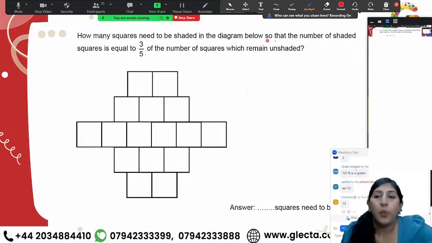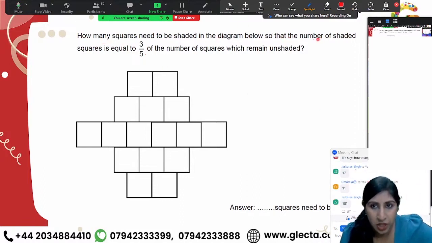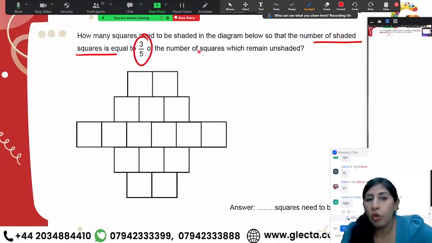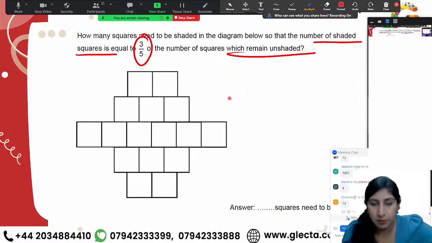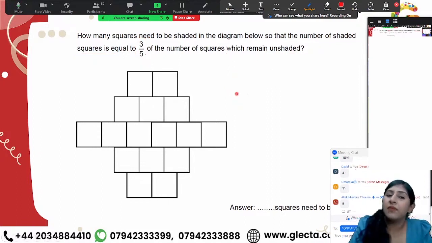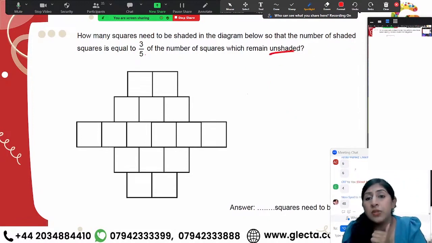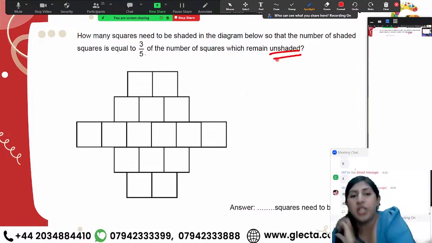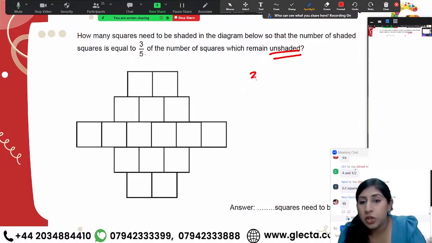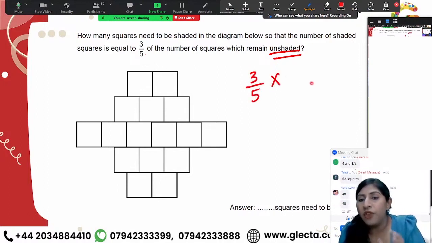Over here, we are given that you have to count how many squares need to be shaded so that the number of shaded squares equals 3/5 of the number of unshaded squares, right? Now, Tanvi has said it correctly that 16 is not a multiple of 5, but you need to see 3/5 of unshaded squares, right? So 3/5 of the number of unshaded squares that you have, this should be a multiple of 5, right?